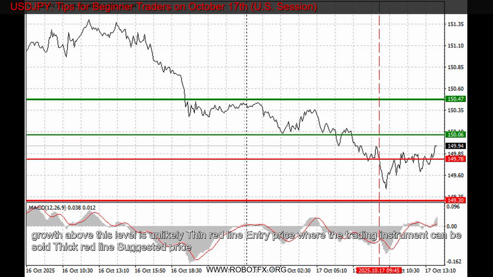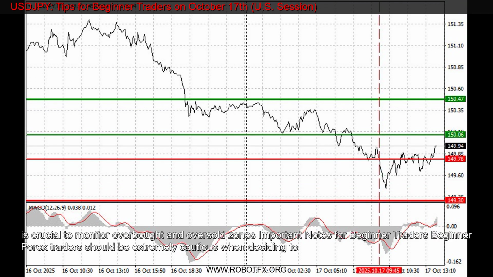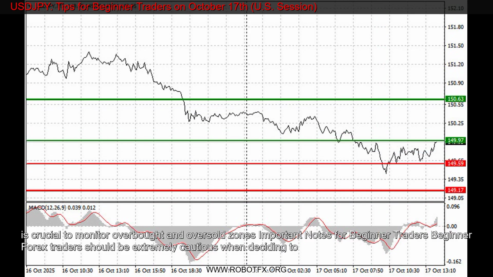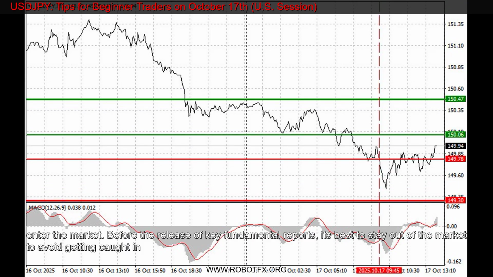Important notes for beginner traders. Beginner forex traders should be extremely cautious when deciding to enter the market. Before the release of key fundamental reports, it's best to stay out of the market to avoid getting caught in sharp price swings. If you choose to trade during news events, always set stop-loss orders to minimize potential losses. Trading without stop-losses can quickly result in a loss of your entire deposit, especially if you neglect money management and trade with large positions.